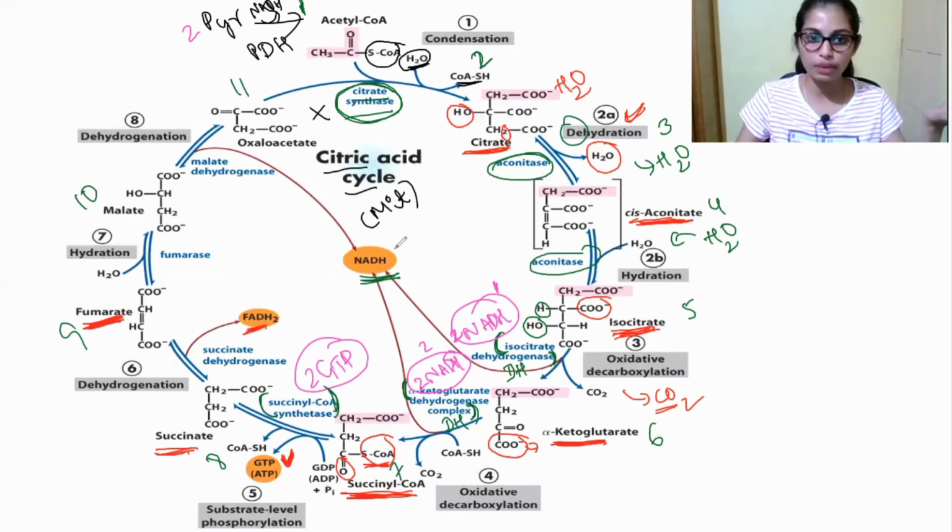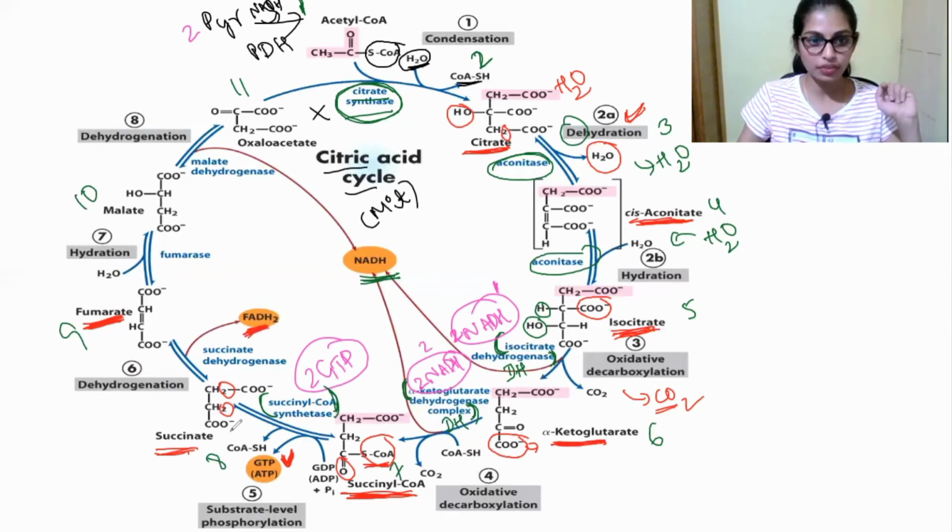Just as while producing NADH a proton, that is H plus, is removed, in the same way here also 2 H plus are removed. You can see over here one H, here one H is removed. So in the conversion you can see CH, and a double bond is formed because 2 hydrogens are removed in the form of FADH2.